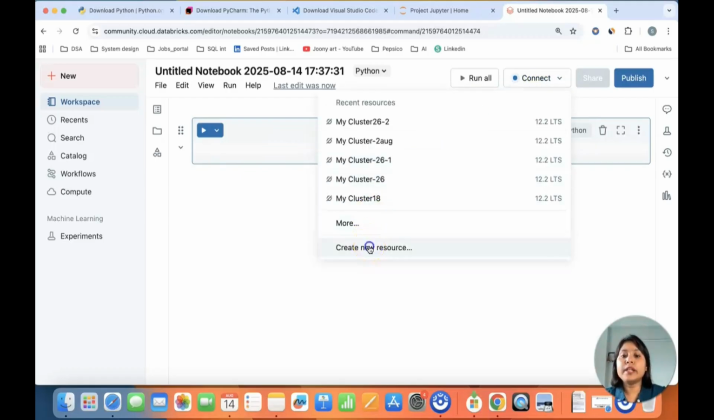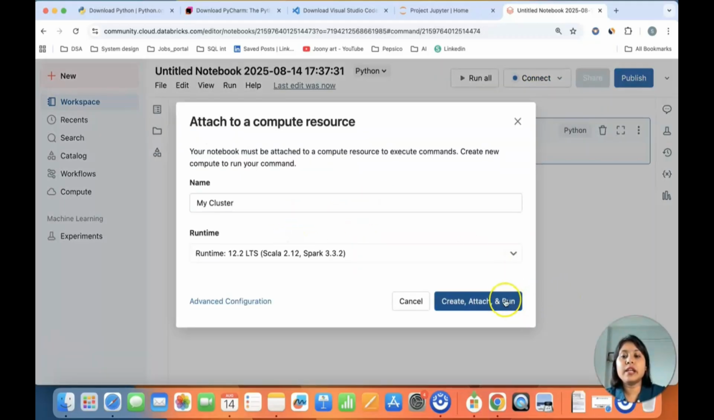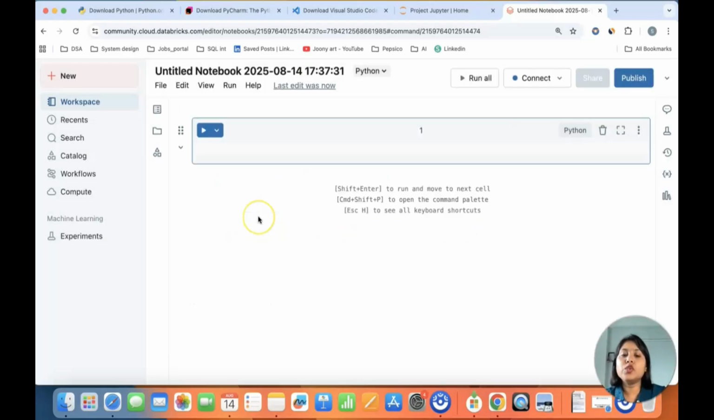If you want to create a new resource, you can click on this create new resource and create and attach. It will take around 3-4 minutes to create the resource in which Python is already installed. So you don't have to install it again. You can just write the commands that you want to print and execute. Let's say you want to print hello world, then you just do a print command, and then you run it. It will show you the result data set.